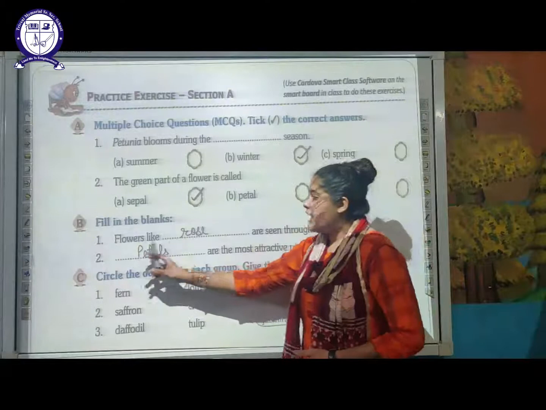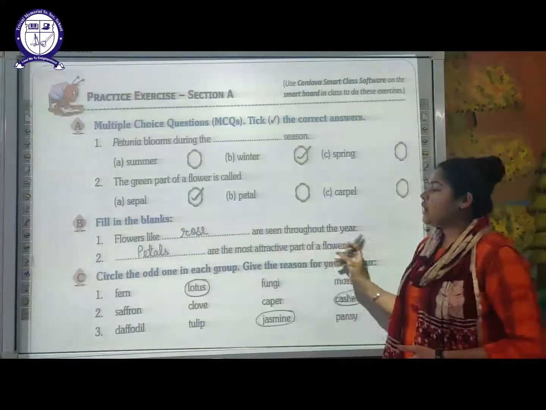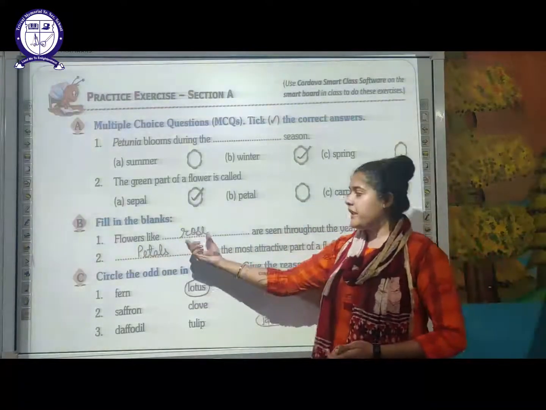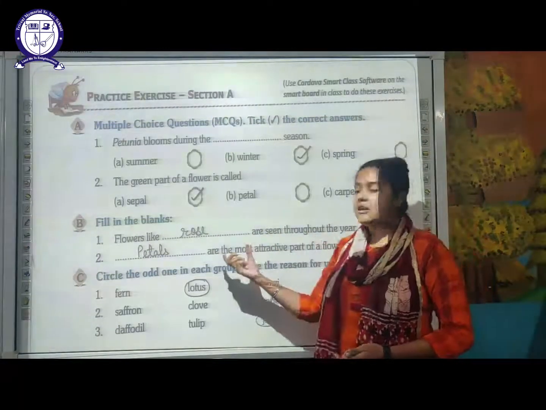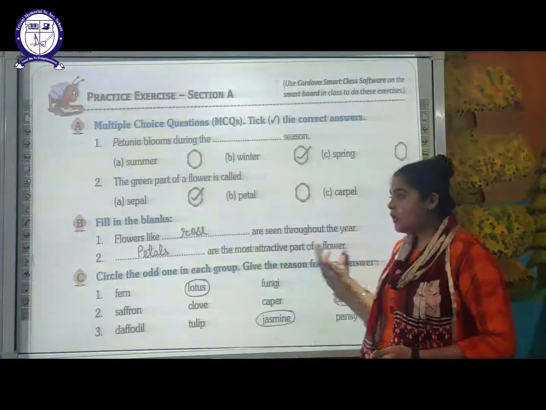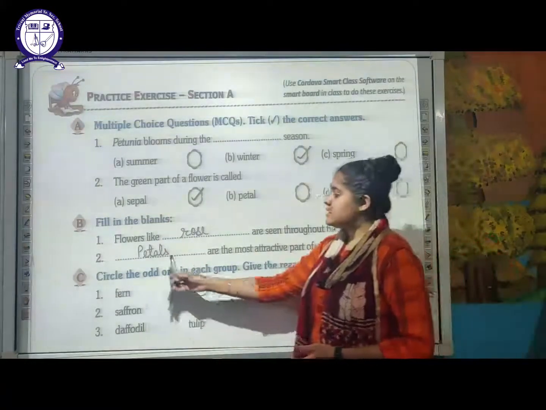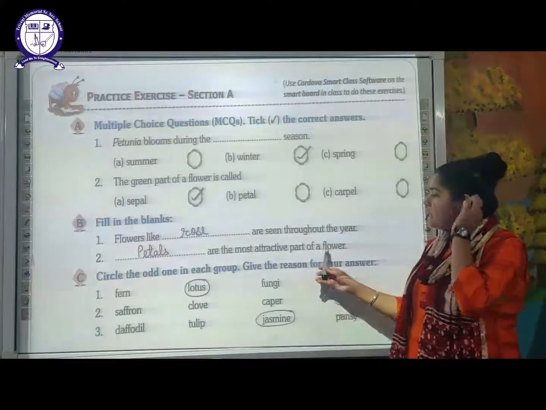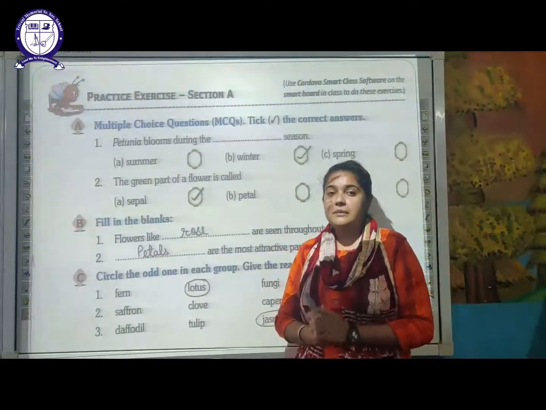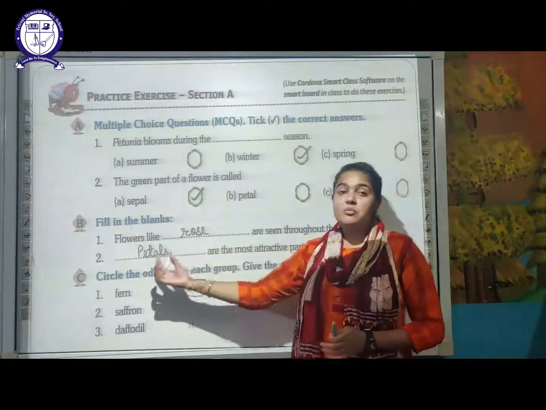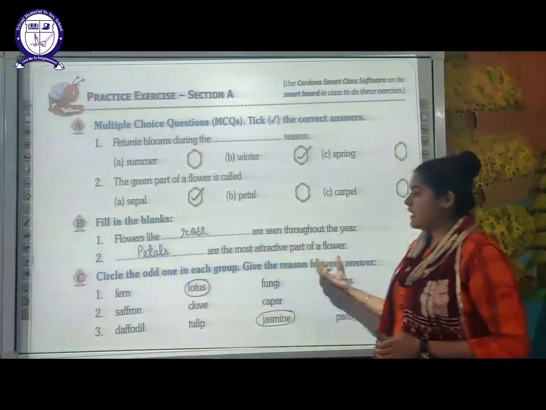First of all, flowers like dash are seen throughout the year. So flowers like roses can be seen throughout the year. You can find the rose flower all throughout the year. Next is dash are the most attractive part of the flower. So as I told you, the petals are of different shape, size and color. So these are the most attractive part of any flower.